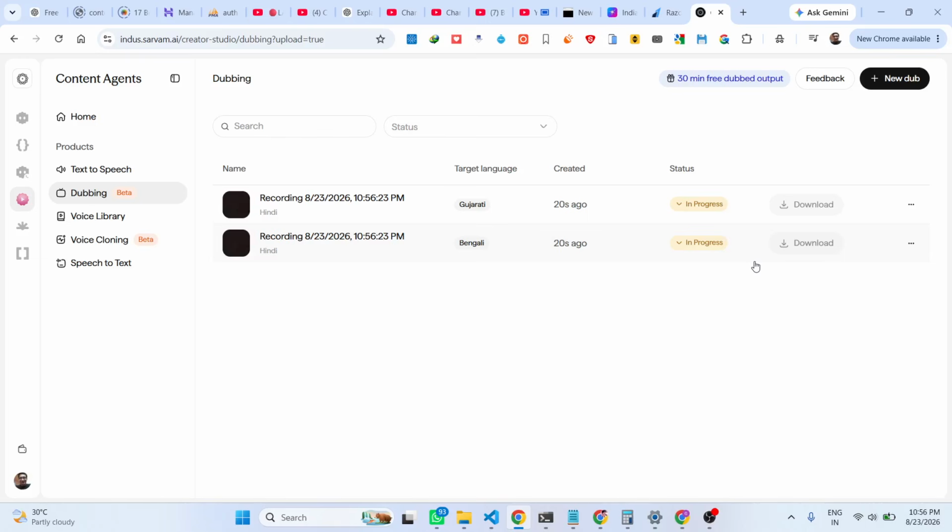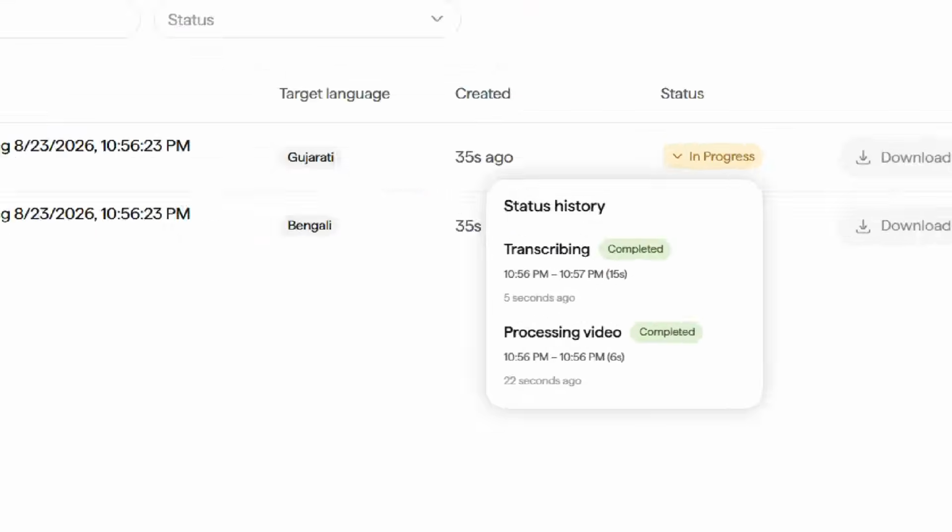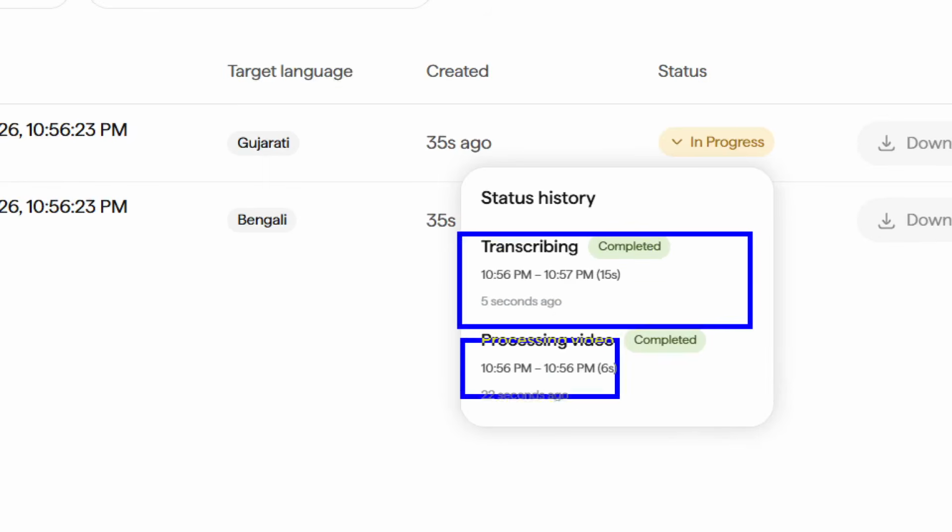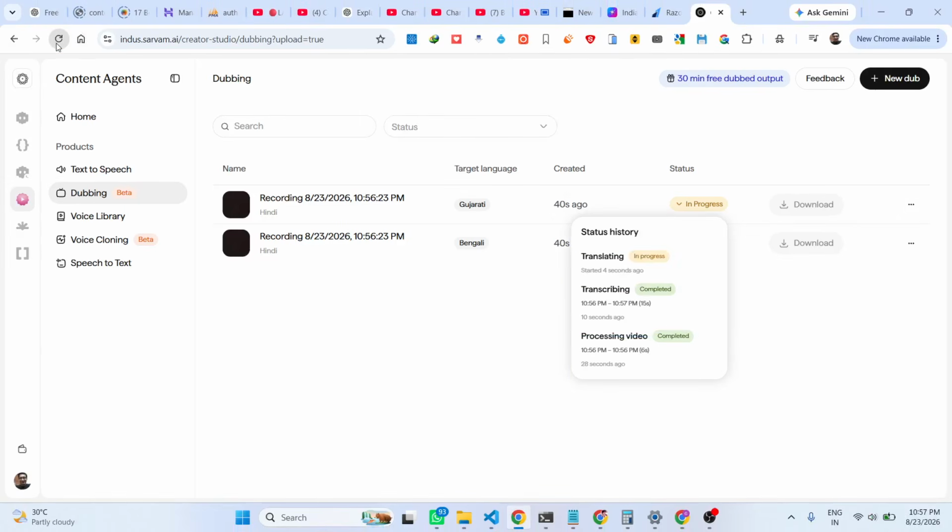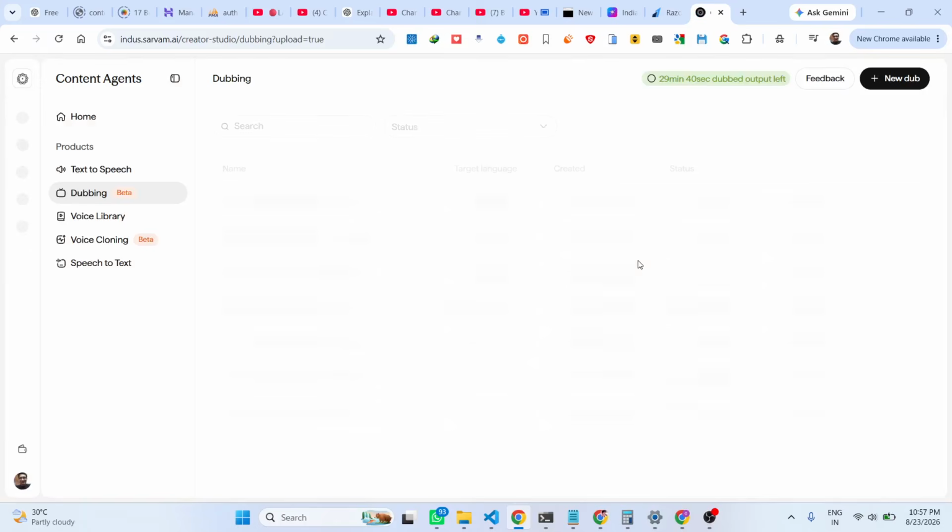So this is a very unique feature which is there inside this AI platform. You can dub, clone your voice as well. So basically it just takes some time for doing this, transcribing it, processing video. So then at last it will translate.